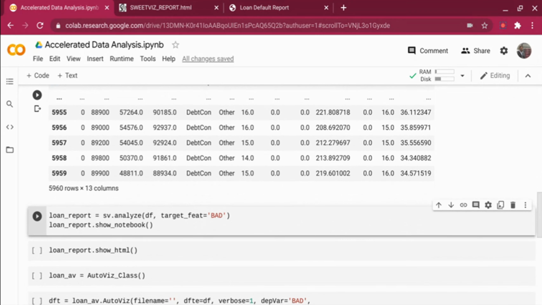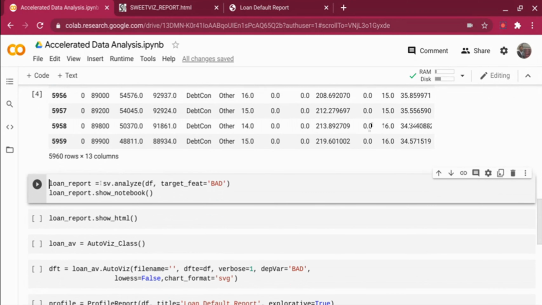So the very first package I'm going to use is SweetViz. I have imported SweetViz already, and I'm calling the analyze method. I am passing the data frame that is on the top, and then I'm telling it my target feature is bad. Now the target feature is not mandatory. You can ignore it and it will just generate a report. But if you give a target feature, it will show each and every variable and how the target feature influences that particular variable. So rather than doing a separate analysis of each individual variable against the target, it will generate a report for you on that.